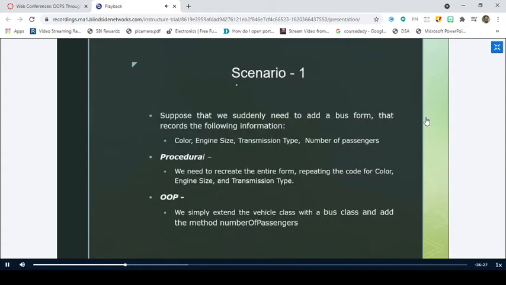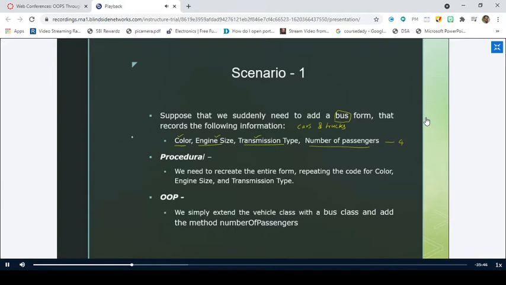So we'll see different scenarios, what happens in POP and what happens in OOP. Let us take the first scenario where we need to suddenly add one more form, which is for bus, right? So for that, assume that the bus has to record entities like color, engine size, transmission type, and number of passengers. Here it requires 4 entities, and if you observe carefully, the first 3 entities, that is the color, engine size, and transmission type, are similar to those of cars and trucks. Is it right or not?